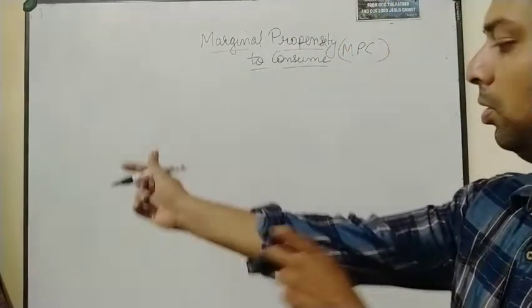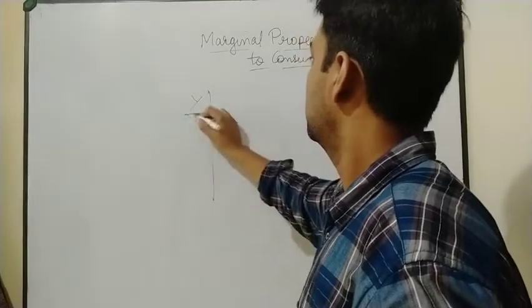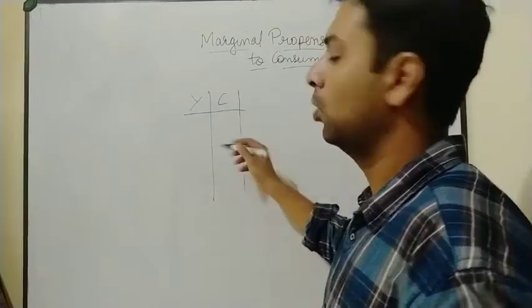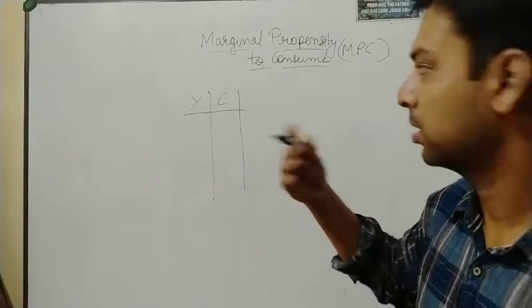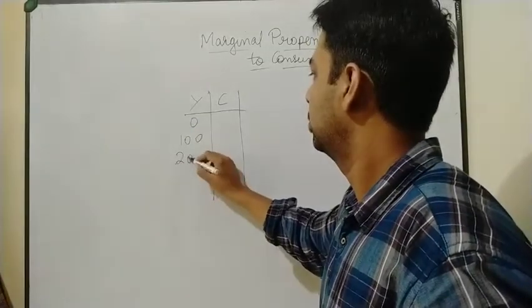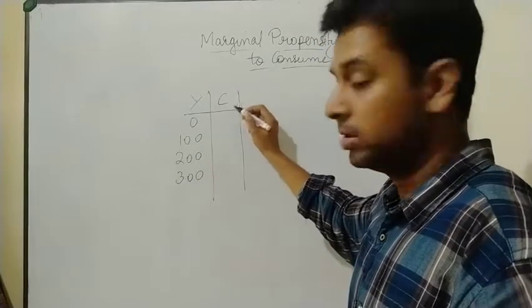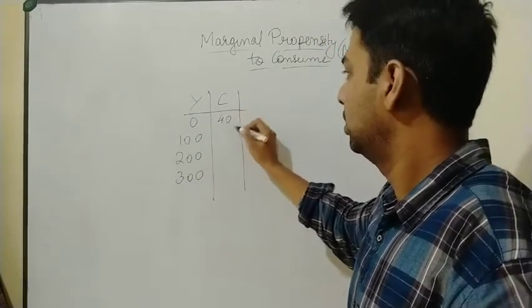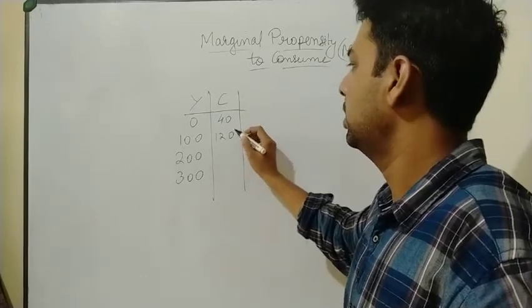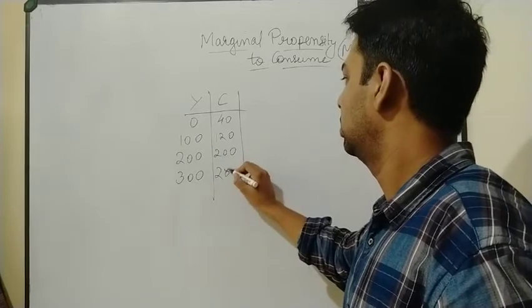Okay, now let us draw first the schedule. The same schedule we can take. Okay, no need to take anything extra. The same schedule I am taking over here. The old one, 200, 300, like that we can take. Here see I have taken like 40, 120, just the previous one. Okay, no changes at all.